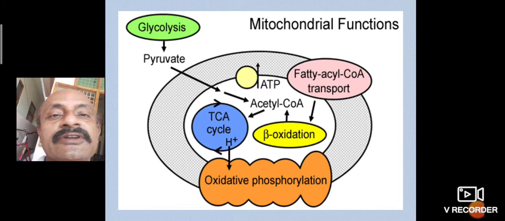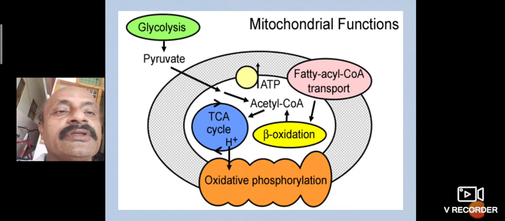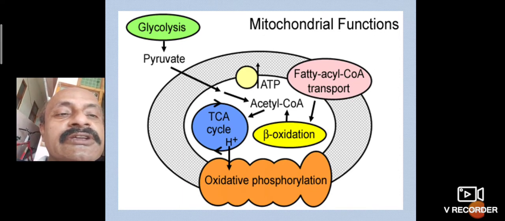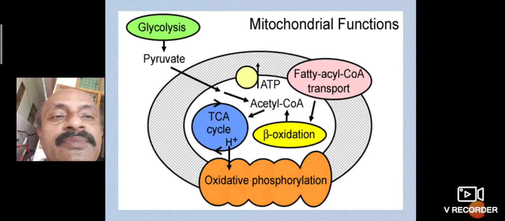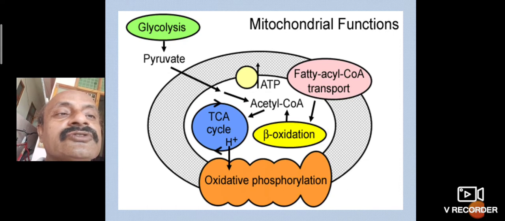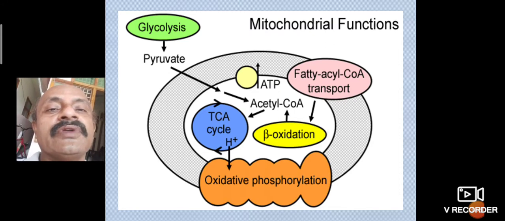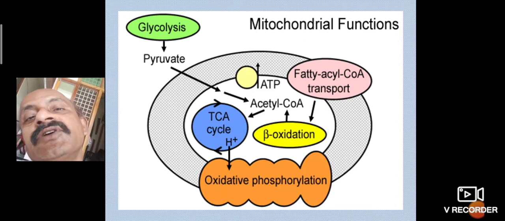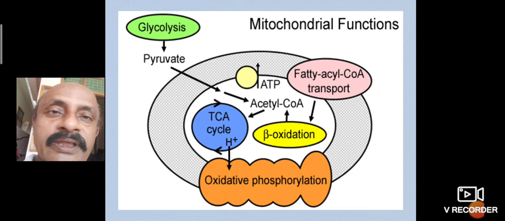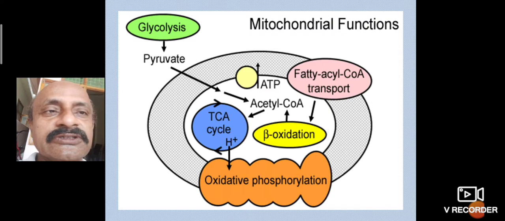The mitochondrial function is glycolysis, forming pyruvic acid. The pyruvate enters into acetyl coenzyme A, and oxidation reactions take place to release ATP. So the TCA cycle, tricarboxylic acid cycle, also called the citric acid cycle, along with the electron transport system, releases about 30 ATPs from one glucose molecule in human cellular respiration. So these are the important mitochondrial functions.